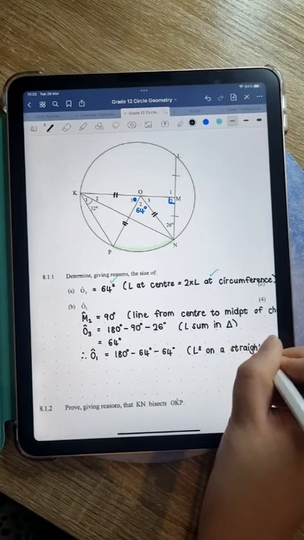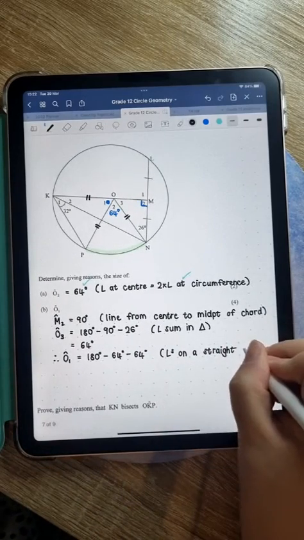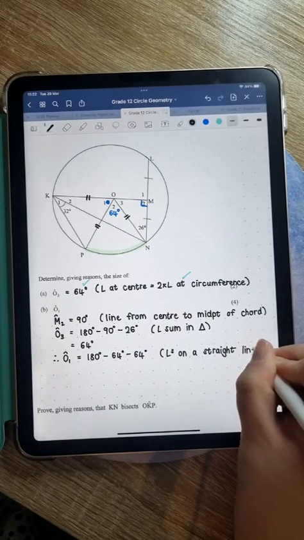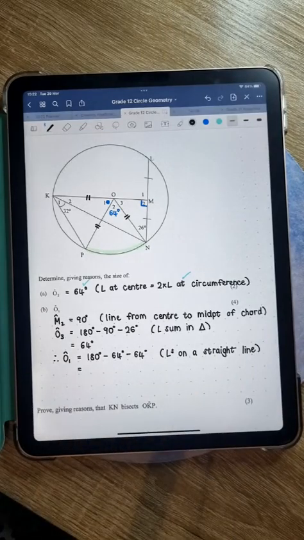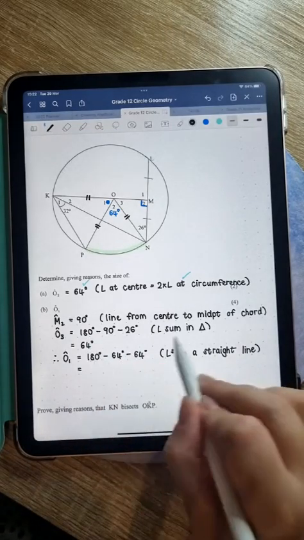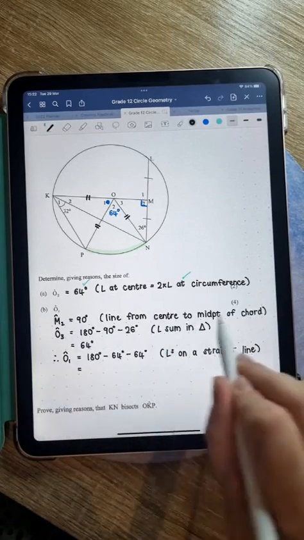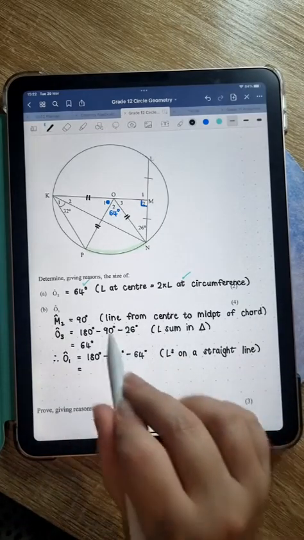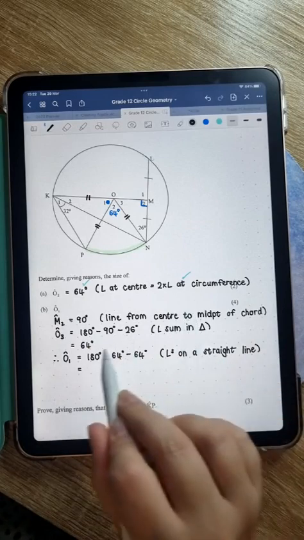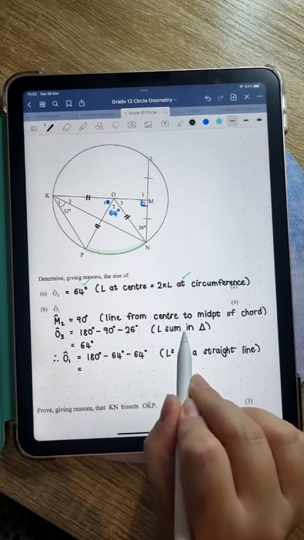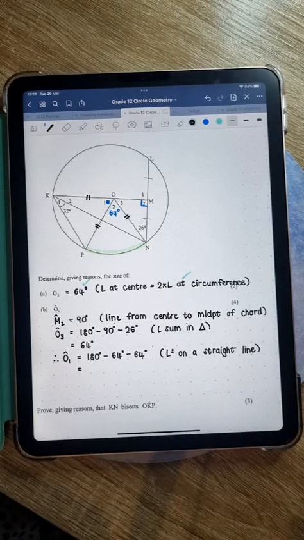I suspect that there was a quicker way of doing this because this looks like it's one step more than what would be worth 4 marks, but maybe they would give only 1 mark for that. 1 mark for the 90, 1 mark for that reason because that's a grade 11 reason, 1 mark for the 64 and this reason, and then 1 mark for the O1 and the reason. Okay, so what is this?